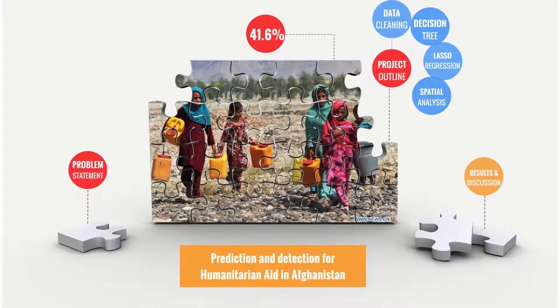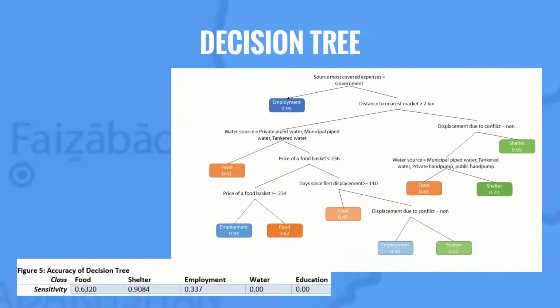Now that the data is ready to work with, a decision tree is built with the aim to provide a clear, interpretable representation of a model. The graph can be used to show humanitarian aid providers what data to collect, but the downside is that the tree only predicts 3 priority needs: employment, food, and shelter.